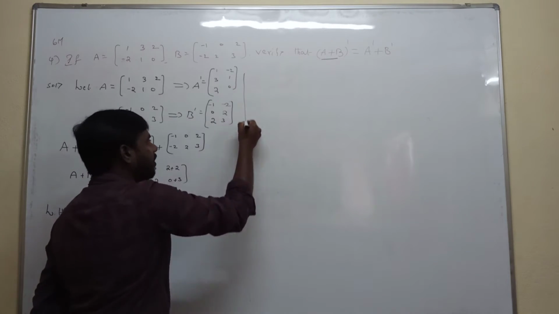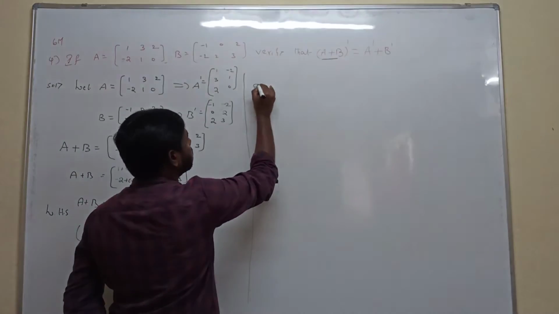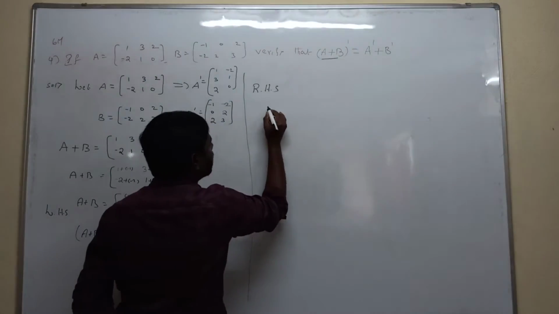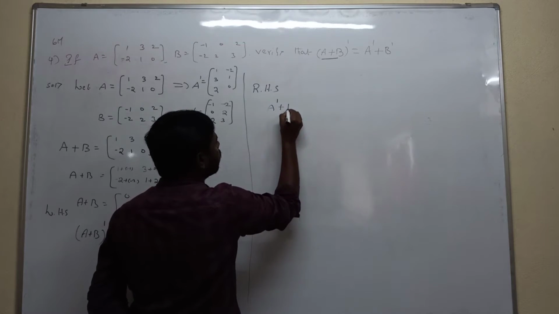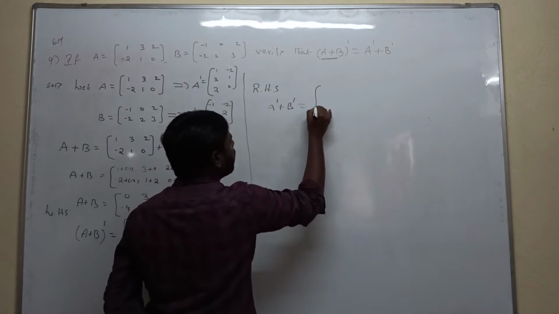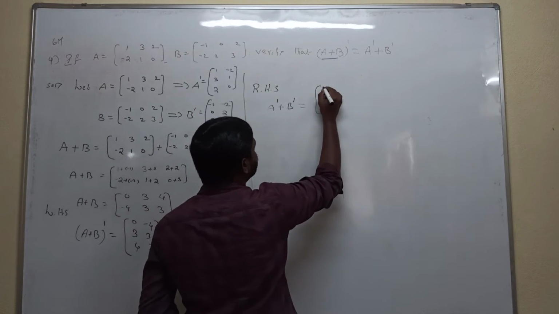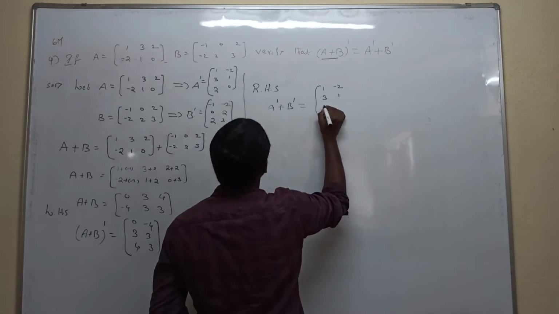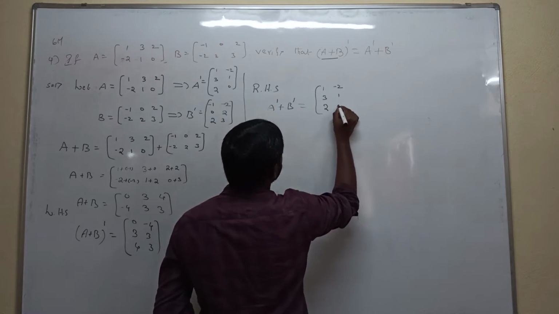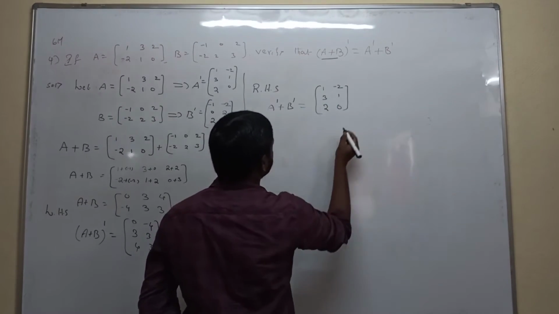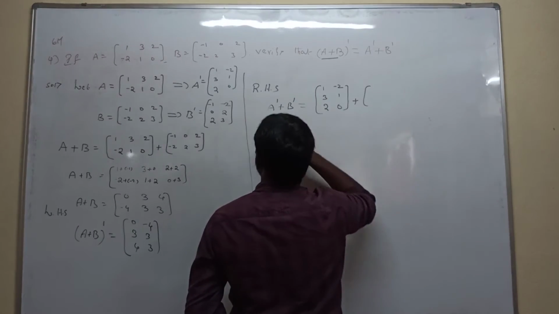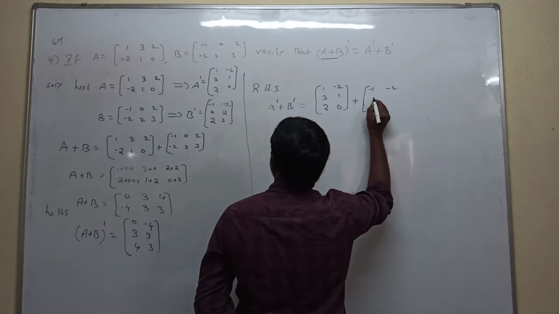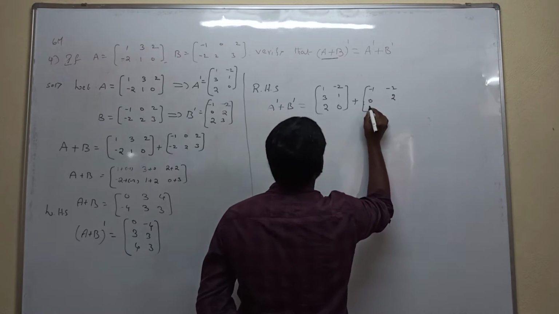Next, what is the RHS they have given? This is the LHS, and this is the RHS. The RHS is A transpose plus B transpose. Substitute now: what are the A transpose matrix values? 1 minus 2 3 1 2 0 2 0. Next, the B matrix. What is the B transpose matrix? Minus 1 minus 2 and 0 2 and 2 3.